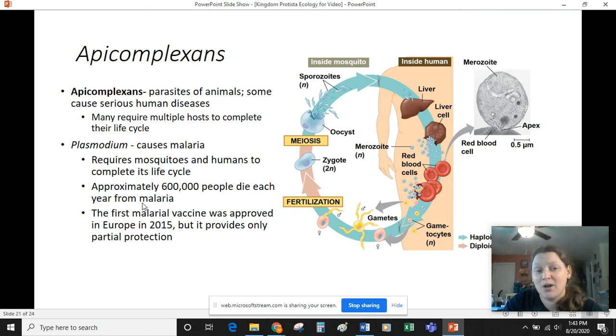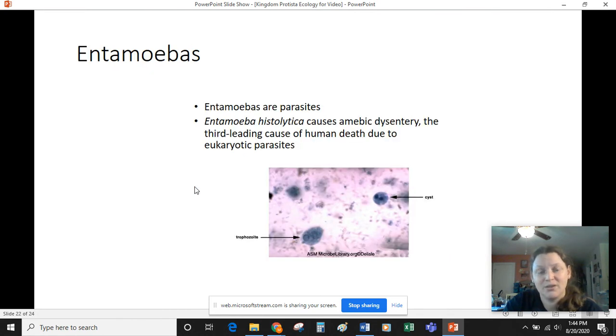So this is a very big problem, especially in places like Africa and other tropical areas where mosquitoes are a large problem. And mosquitoes help transfer this disease. The protist travels with the mosquito and gets injected into our bloodstream. It then uses our liver and blood cells to reproduce. So you guys don't need to know this life cycle. Just know that Plasmodium is an apicomplexan, the type of protist that causes some pretty nasty disease.